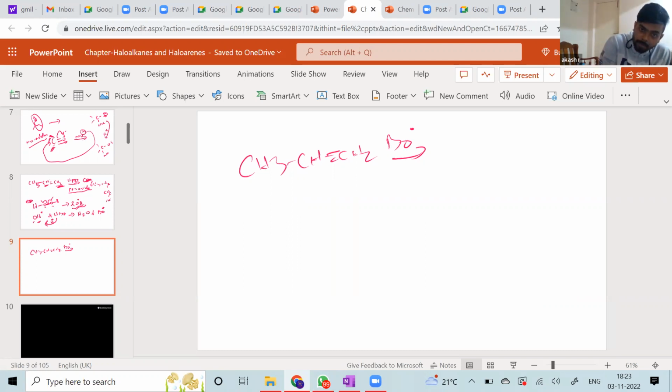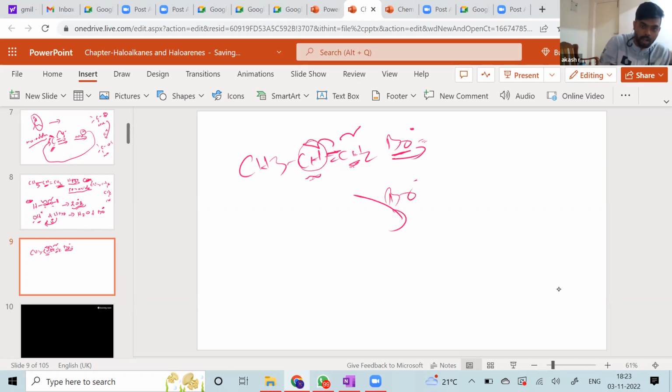Now, obviously, this pi bond has to undergo homolytic cleavage. Wherever the bromine radical is going to attack, on whichever carbon, the other carbon is still going to have the free radical. I hope you're able to get the point. If this radical and this radical come together to make a bond, there will still be a radical present on the other carbon. Actually, we'll write both the possibilities.